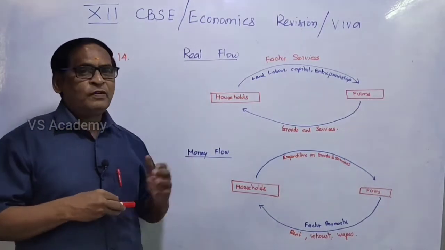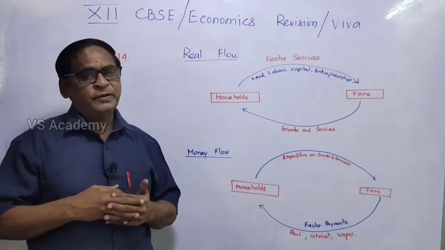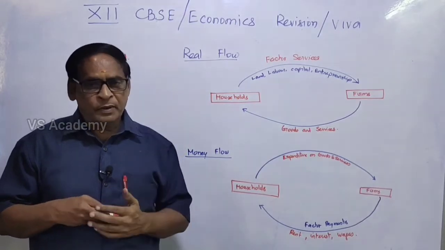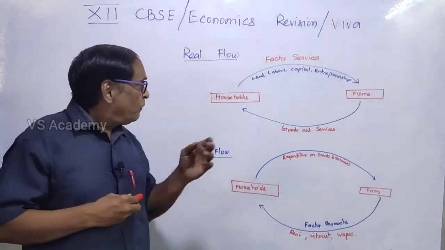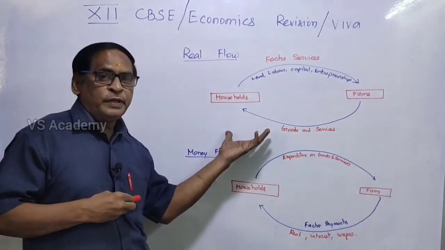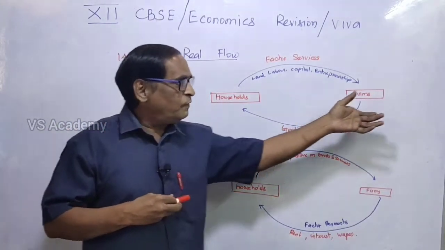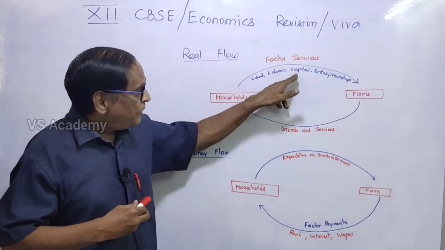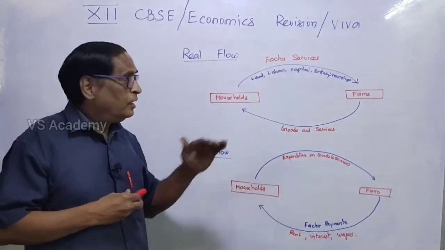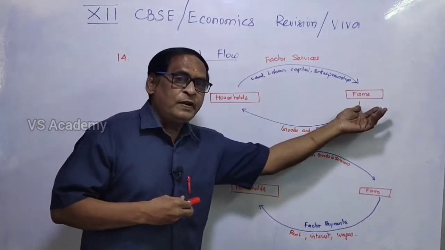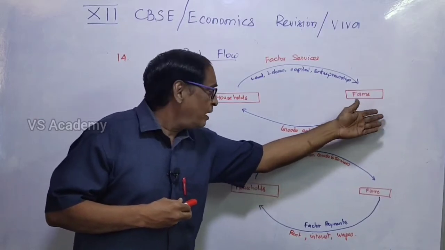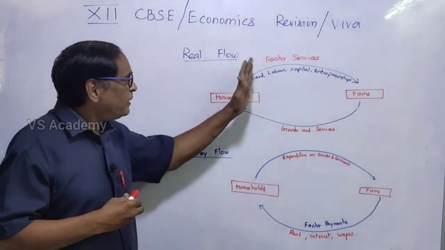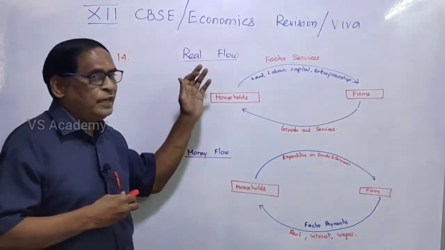What is real flow? Before knowing the real flow, first of all, we should know what are the factors of production. The factors of production are nothing but land, labor, capital and entrepreneurship or organization. So we actually have here a two sector economy. Two sector economy means households and firms. Households are supplying land, labor, capital, entrepreneurship to firms. With these resources, they are manufacturing goods and services and they are supplying the same goods and services to us. This transfer of factor services from households to firms is called real flow.